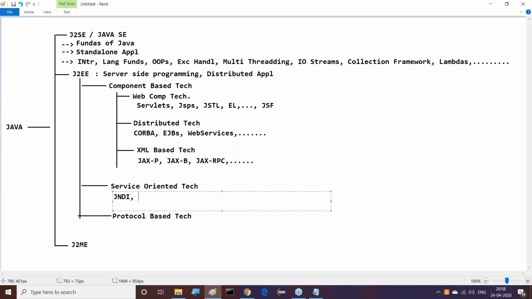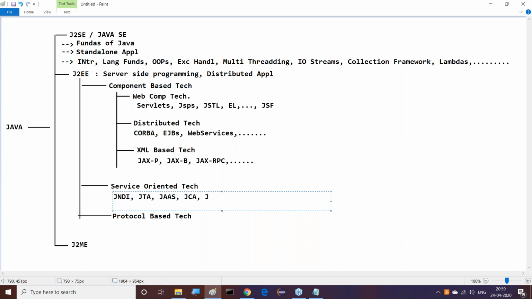Next one is JTA, Java Transaction API. If you want to handle transactions effectively in our context, we can go for a middleware service, JTA, Java Transaction API. Then another thing is JAAS, Java Authentication and Authorization Service. This is a security related service. Authentication and authorization is required with respect to web applications, so definitely we have to provide it. These are service oriented technologies. Next one is Java Connector Architecture.